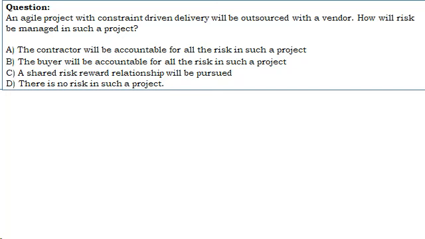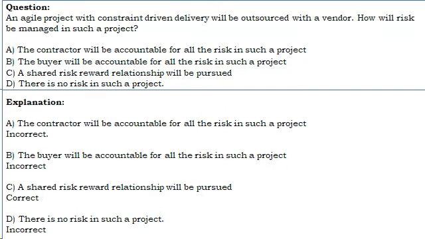Let us look at this question. An Agile project with constraint-driven delivery will be outsourced with a vendor. How will risk be managed in such a project? A. The contractor will be accountable for all the risk in such a project. B. The buyer will be accountable for all the risk in such a project. C. A shared risk-reward relationship will be pursued. D. There is no risk in such a project.